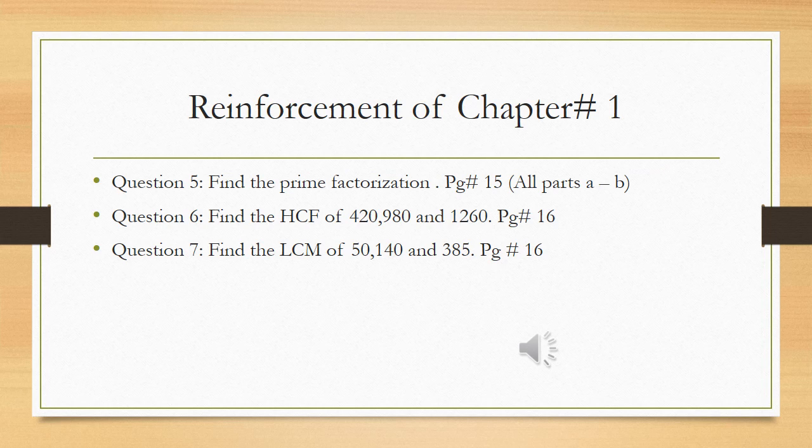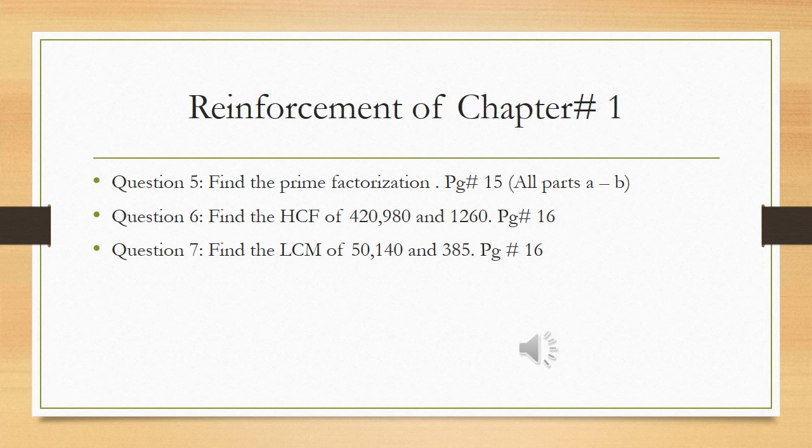Okay class? Now in question number 7, you have to find out the LCM of 50, 140 and 385. In LCM, I am giving you a hint that you have to take the LCM of all these three numbers combined in one LCM. Then you can get the answer easily.